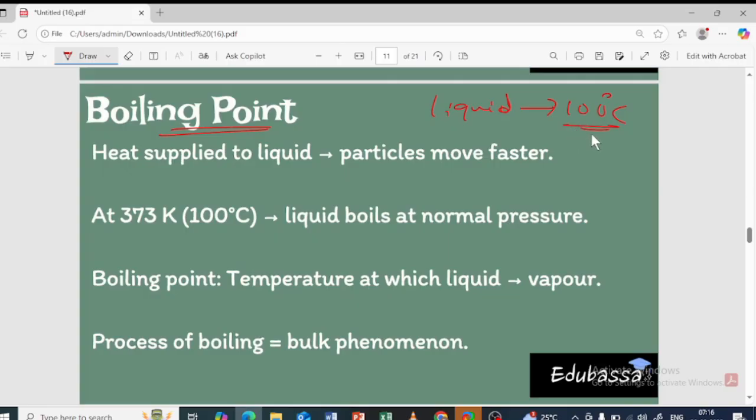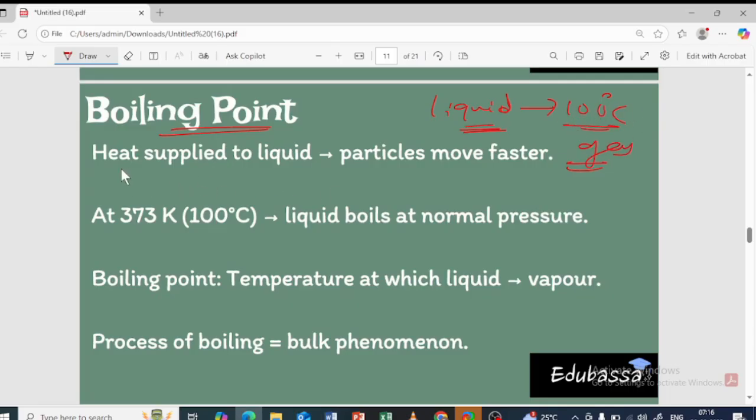As soon as it reaches 100 degrees Celsius, again the heat from the flame is used to break the bond, in the sense the force of attraction between the particles in the liquid, and then it converts into gas. So that is why again the temperature is not going to change, because the heat from the flame is used to break the force of attraction. So that's why the temperature is not going to change.